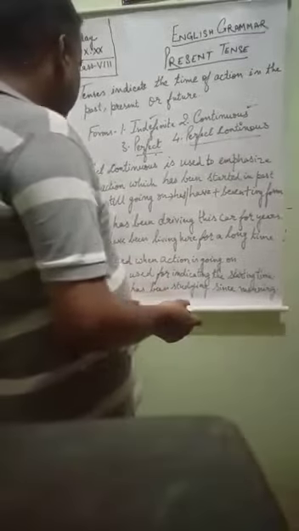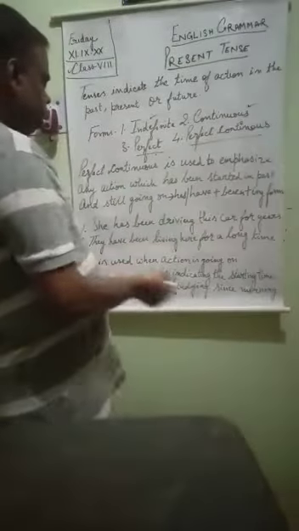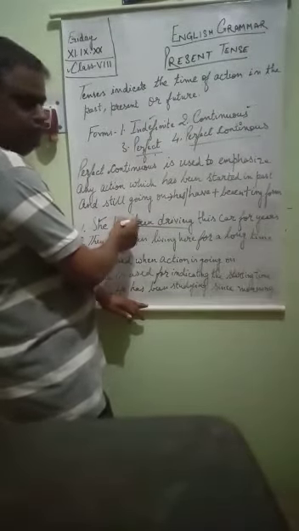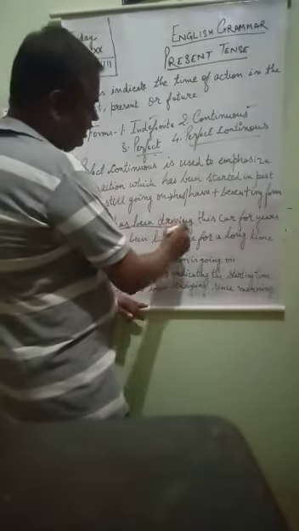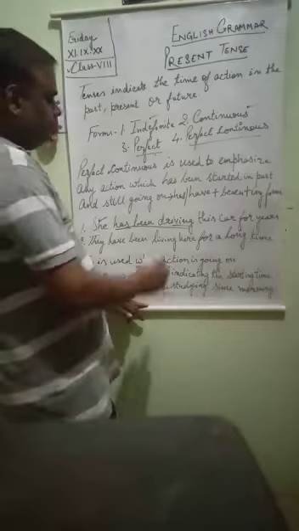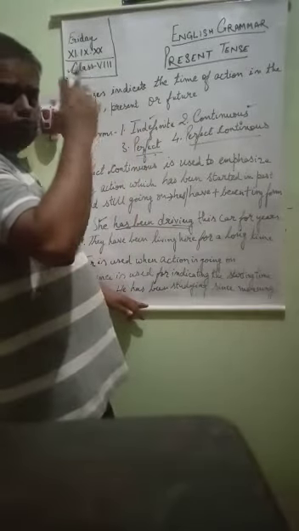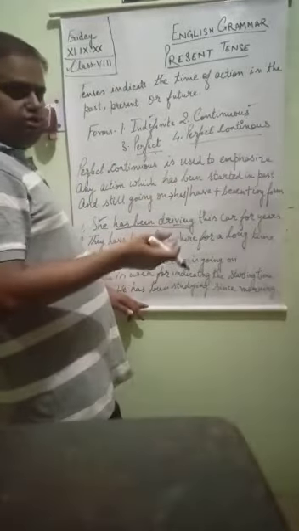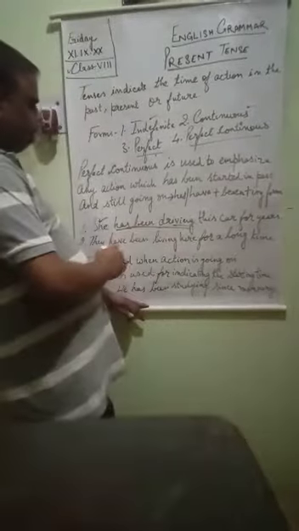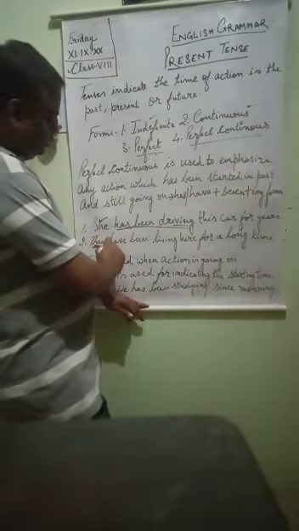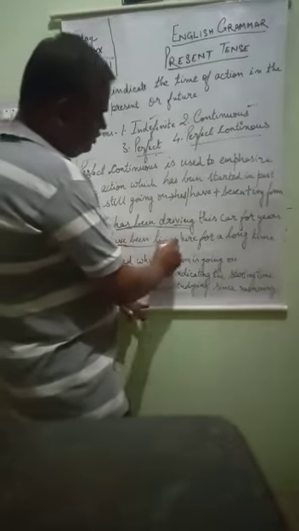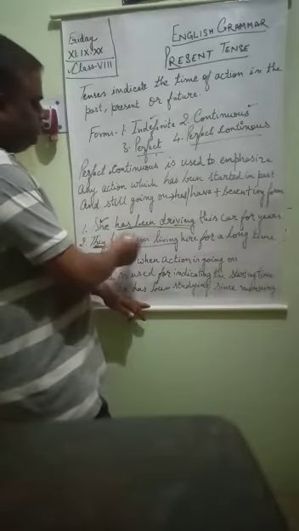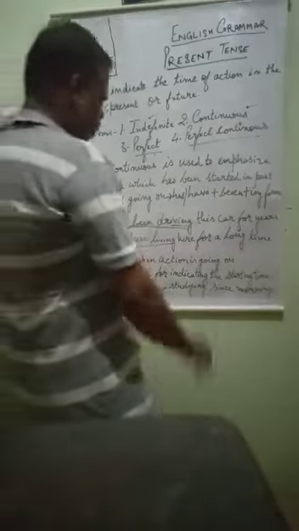Suppose I say she has been driving this car for years, has been driving, isn't it? Has is used because she is singular, so with she we use has. Has been and the ing form, driving. It means she started to drive the car so many years ago, and today also she drives, and in future also she may continue. And if I say they, which is plural, they have been living here for a long time. So where there is a singular we use has, where there is a plural we use have, and with I or we also we use have. So this is a very simple thing.